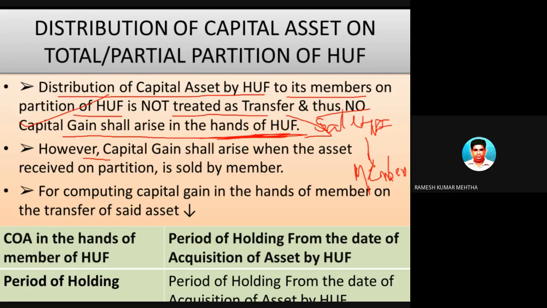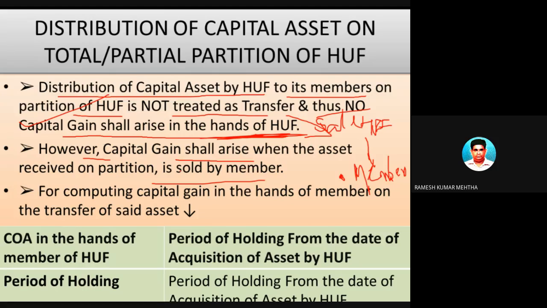Number two, however, capital gain may subsequently arise when the asset received in the partition is sold by the member. Now, this member of the Hindu undivided family may subsequently in the future sell the capital asset or transfer the capital asset.